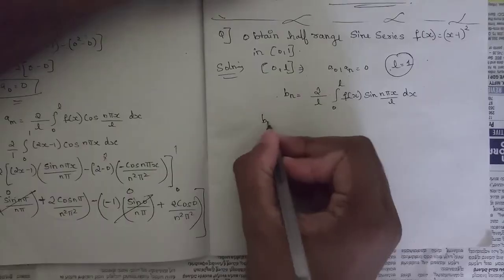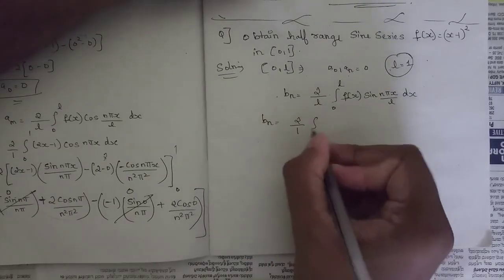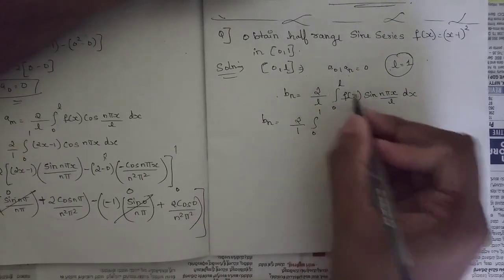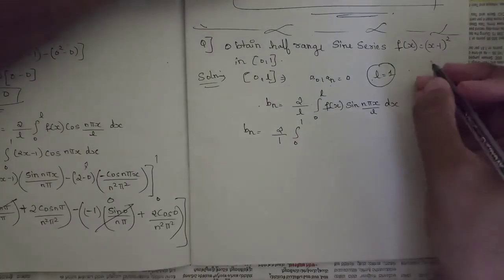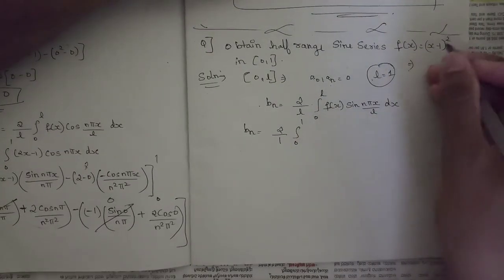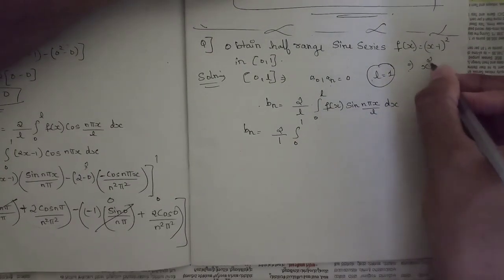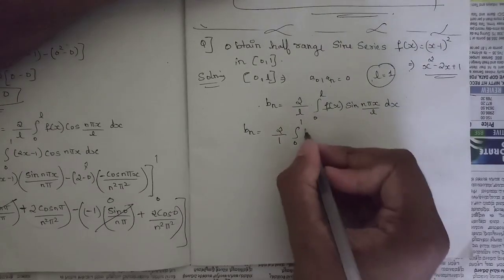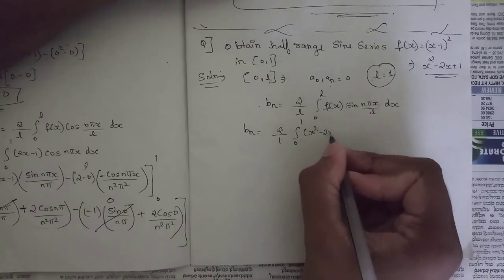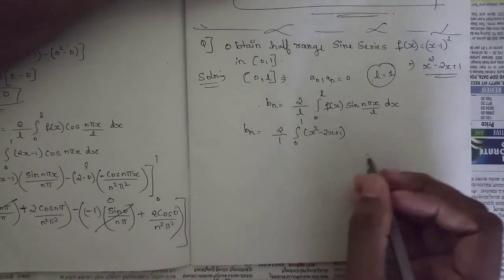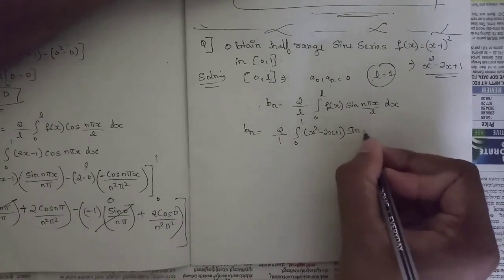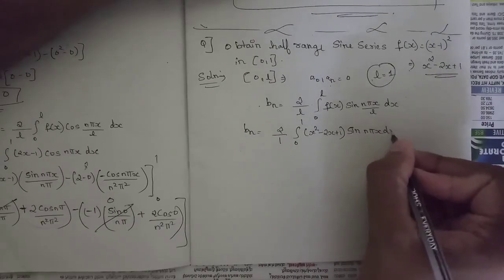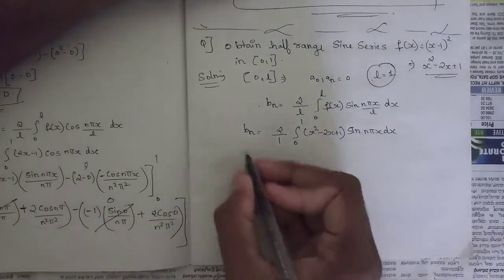So now solve this. The value of L is 1 and f of x is x minus 1 whole square, right? We can even write it as a minus b whole square, that is x square minus 2x plus 1. So directly write x square minus 2x plus 1 times sin n pi x dx. The value of L is 1, so I am not writing it.